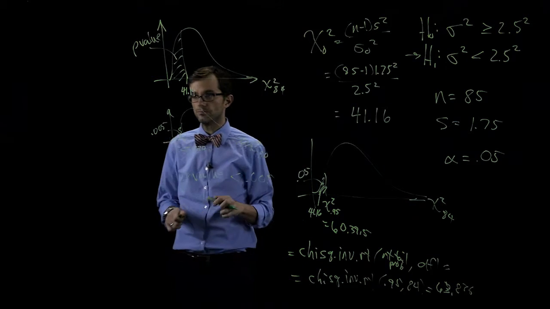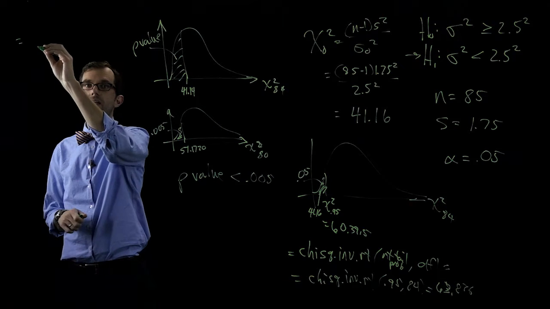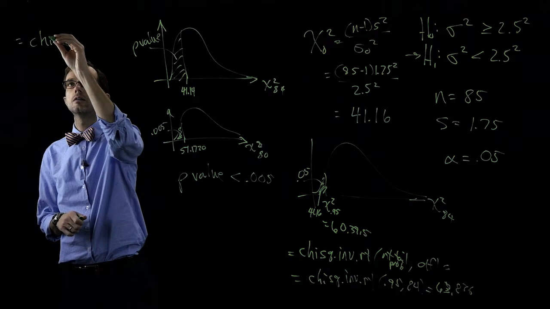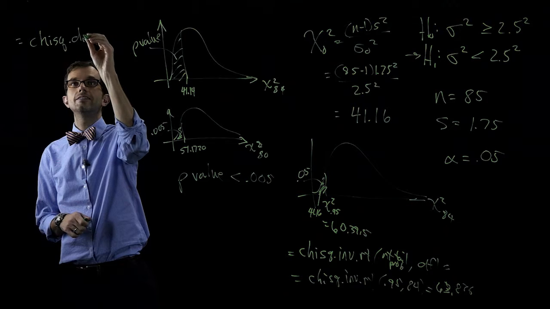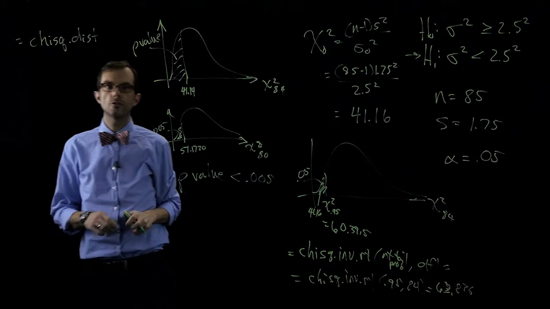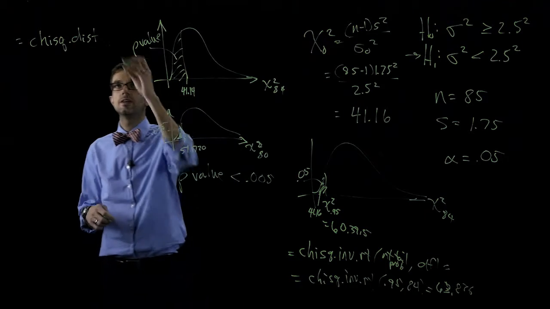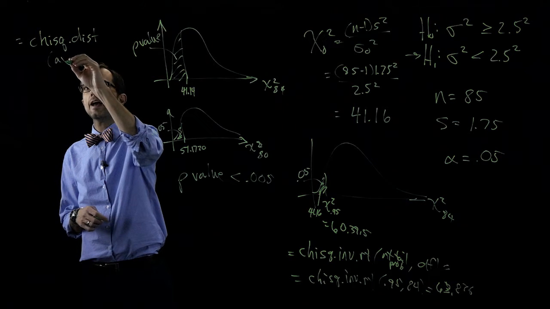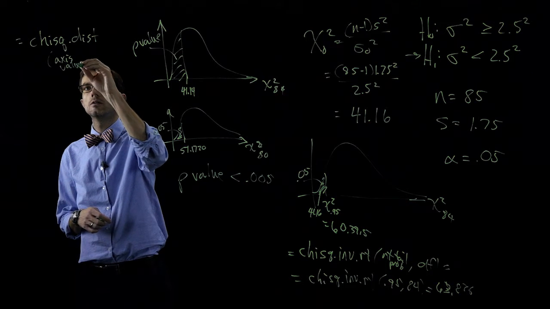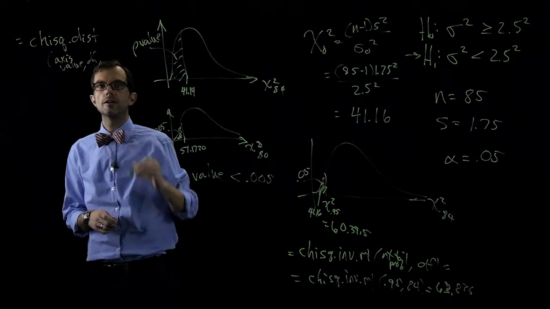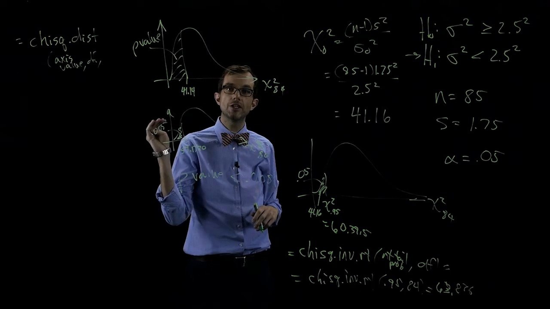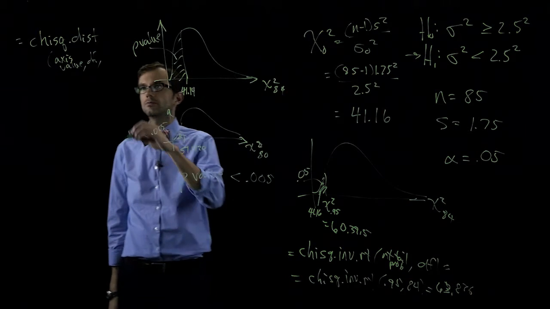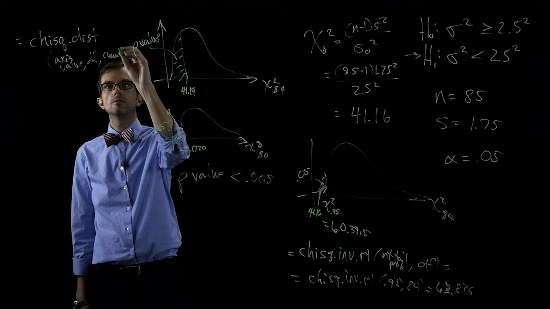Okay? So with Excel, we would use the CHISQ.DIST function. It reads in the value on the axis, a particular degrees of freedom, and whether or not this is a cumulative distribution. Okay?